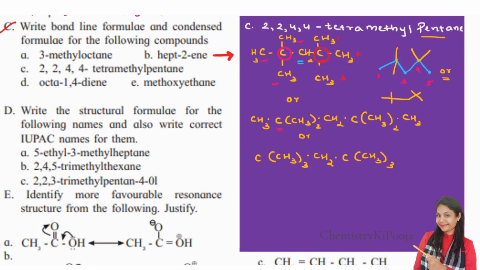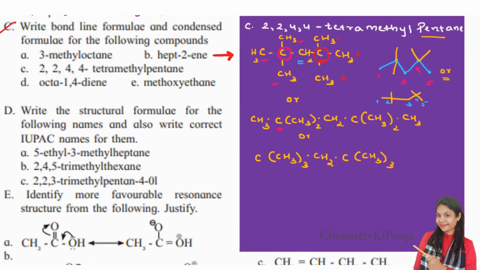Because suppose if this bond line structure is given to you, and from the bond line you need to write down the naming or the condensed form or the structural form, then you should know all the possible structures, right? So over here again it is of the similar type. This is one carbon, two carbon, three carbon, four carbon we have, and then this is the fifth one.